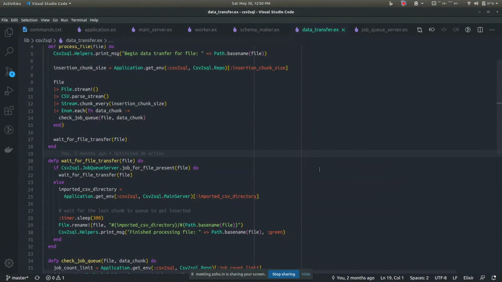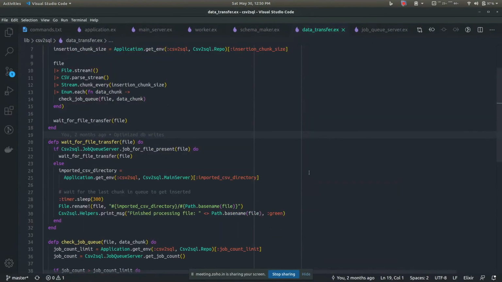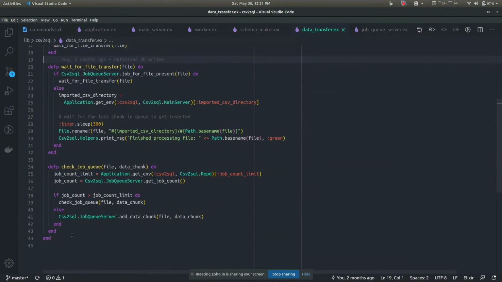There can be a better solution to this, and initially I thought a recursive way of waiting for something would not be a good way, but I found that in Elixir and Erlang, this recursive waiting is pretty optimized, and it is the way things are done. So I went on with this approach, and it actually works pretty well. I will show it to you. And in this manner, after all the files are inserted into a database, then we do some simple validation checks and stuff. So this is how the whole of it is working.